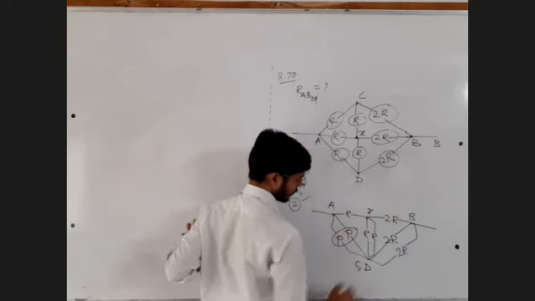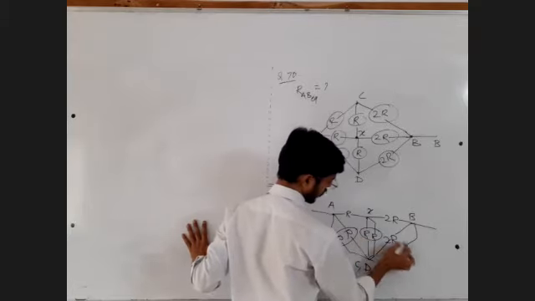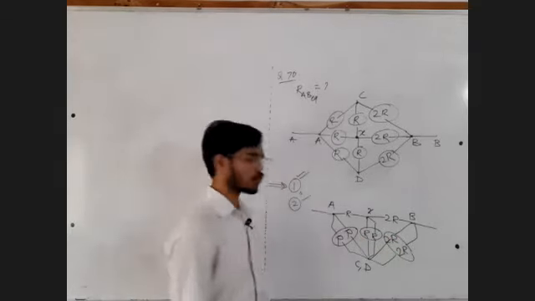R parallel R is R by 2, R parallel R is R by 2, 2R parallel 2R is 2R upon 2.